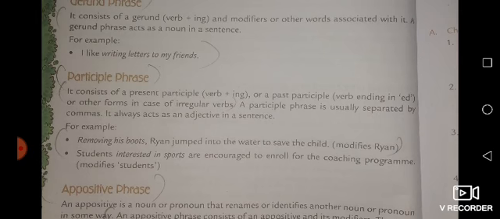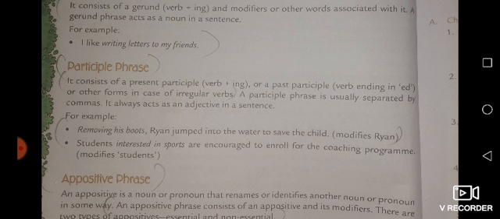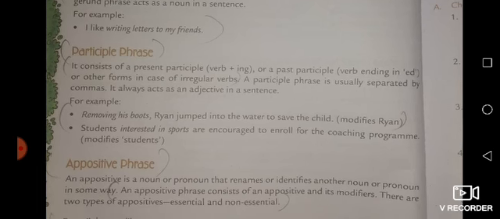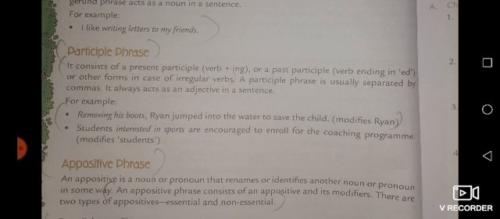Next is the participle phrase. It consists of a present participle, verb plus -ing, or a past participle, verb ended in -ed, or another form in case of irregular verbs. A participle phrase is usually separated by commas. It always acts as an adjective in a sentence. So a participle phrase always consists of a present participle or a past participle, and it is always separated by a comma and always works like an adjective in a sentence. If you see the example, then you can see: Removing his boots, comma, Ryan jumped into the water to save the child.